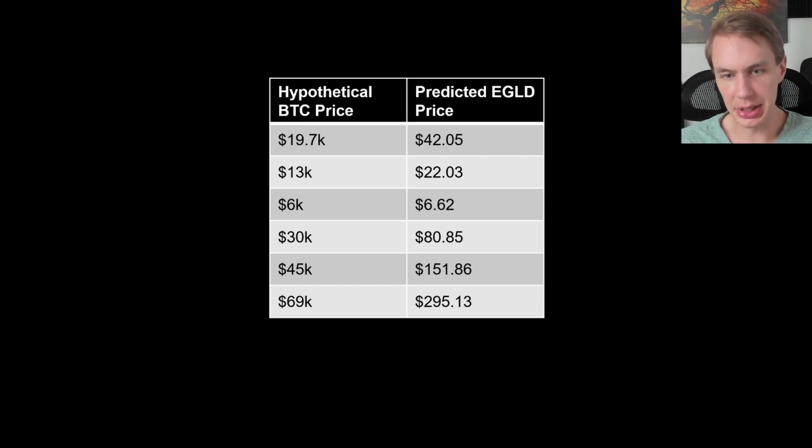And in some ways, this might make some sense, because when EGLD did hit its all-time high, it was riding a massive wave of hype behind the launch of the Maiar DEX, kind of the first big DEX on the Elrond network. And so really what that might suggest is that it got away from its Bitcoin-predicted value in that instance, that when we went up and hit 69K with Bitcoin, a big wave of hype really pushed Elrond a lot further.